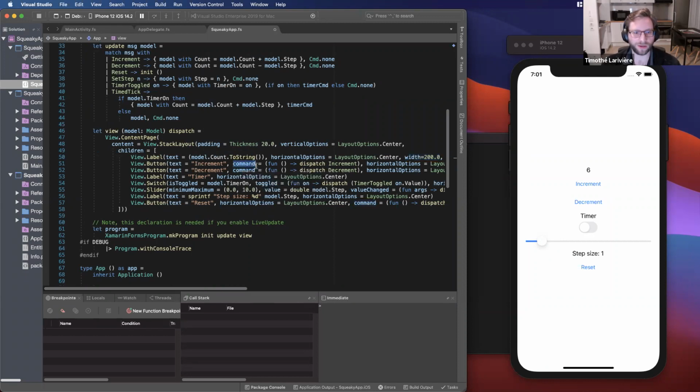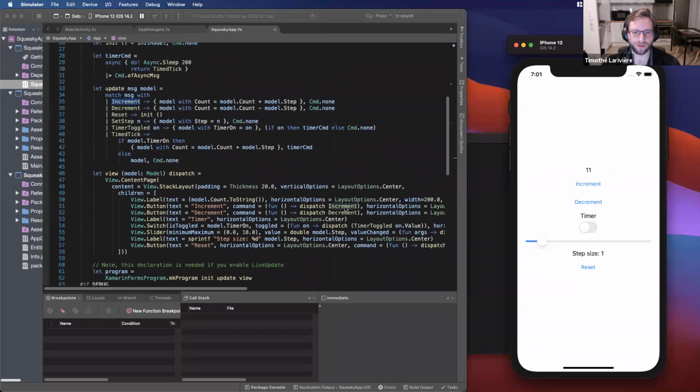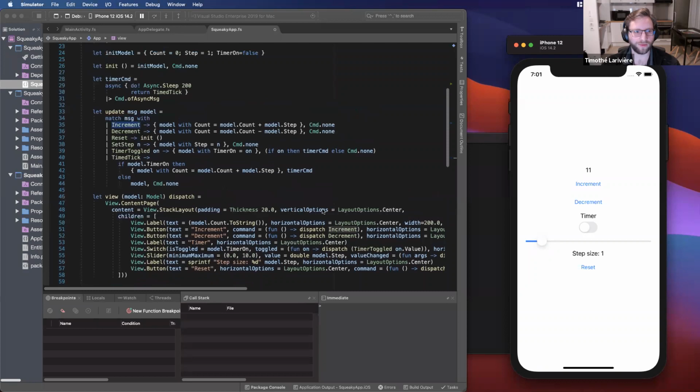And when you click on the button, we call the command function. So we're just passing it a function that will dispatch our increment message that we saw earlier. So that's how we do interaction. And when that message is sent, Fabulous will call the update function here with the message just being received, the increment message, and the current state of the application. And we'll say that for when the message is increment,